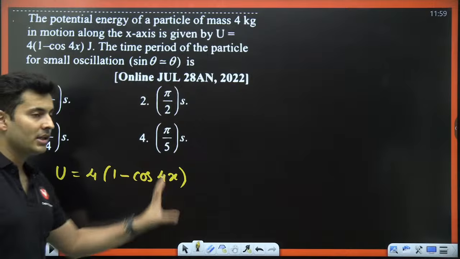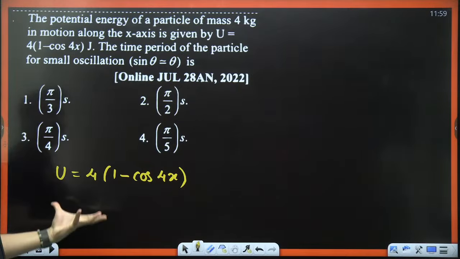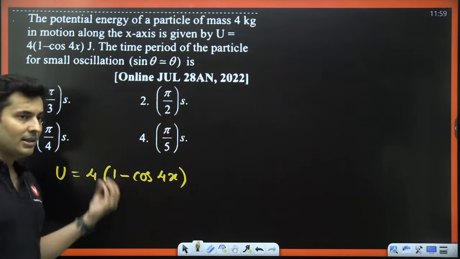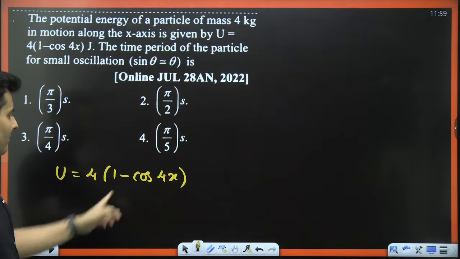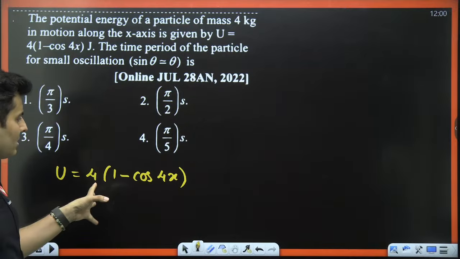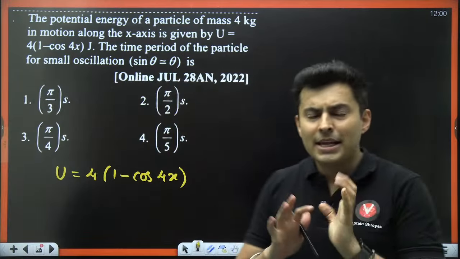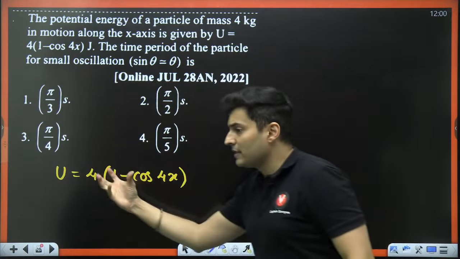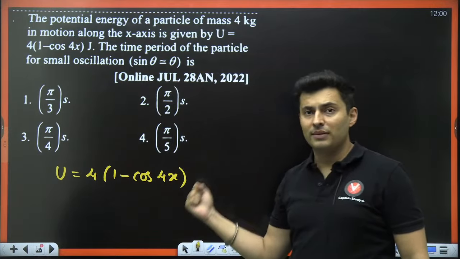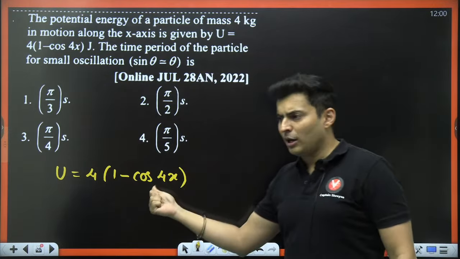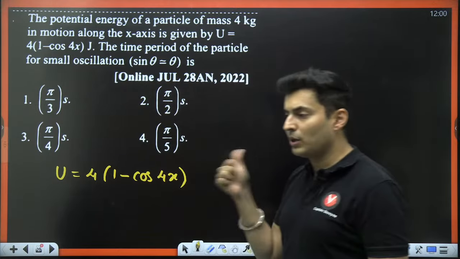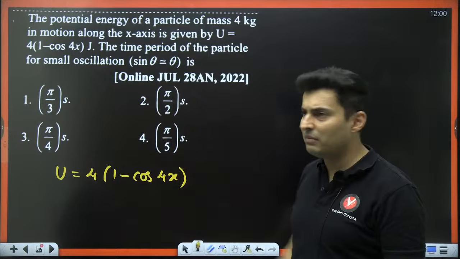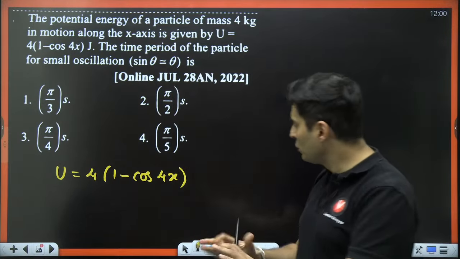This is an equation in cosine. I don't like it right now. So what is the best option that we have? Can we write cos in something else? Or should I think that this is a slightly modified equation of SHM? Should I convert cos into sine? A lot of people might think, sir, we should convert cos into sine because generally we don't deal with cosines in SHM. The answer is no, you don't do anything.